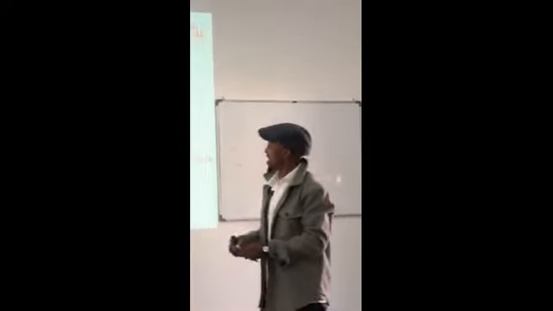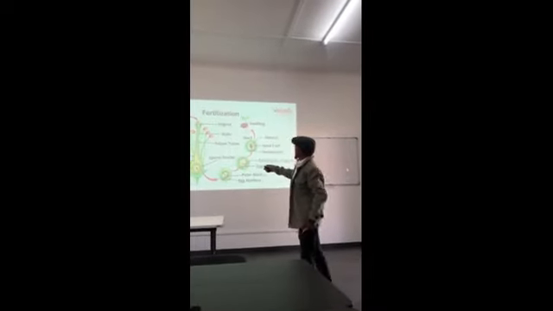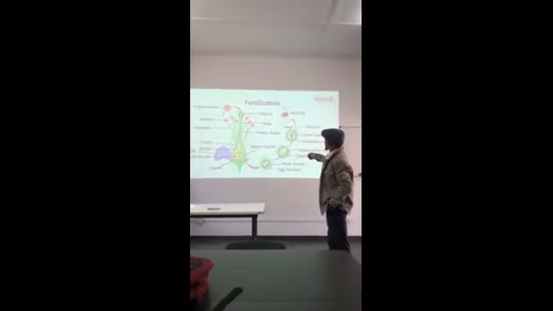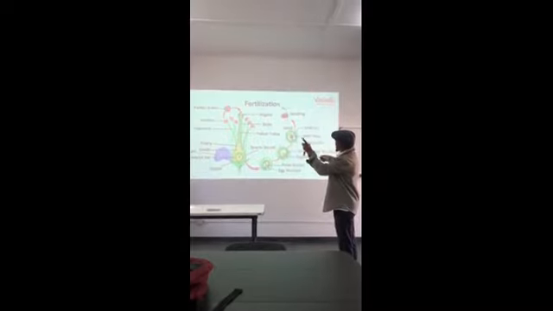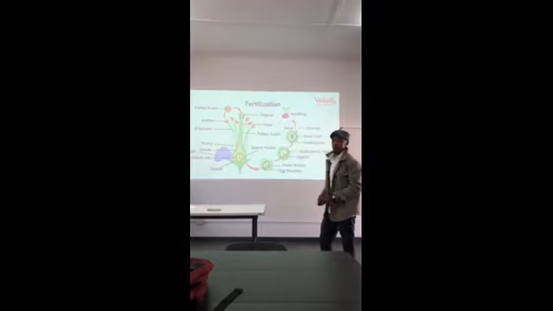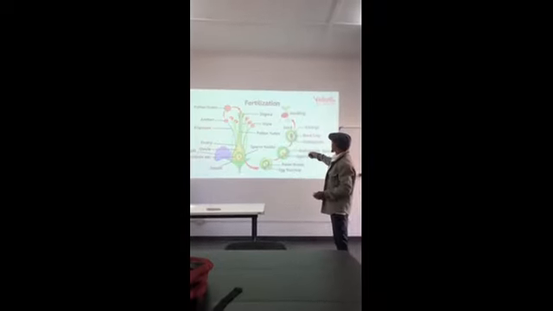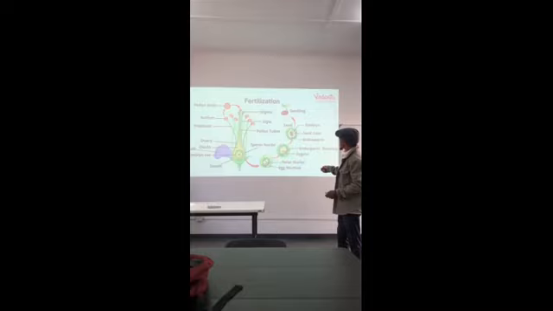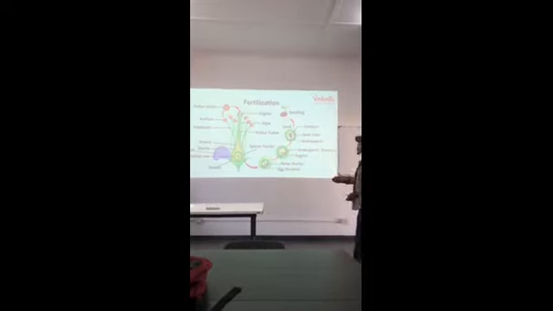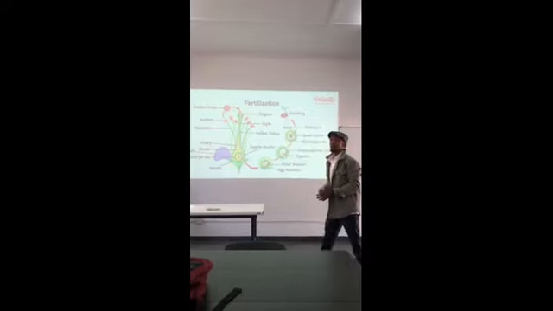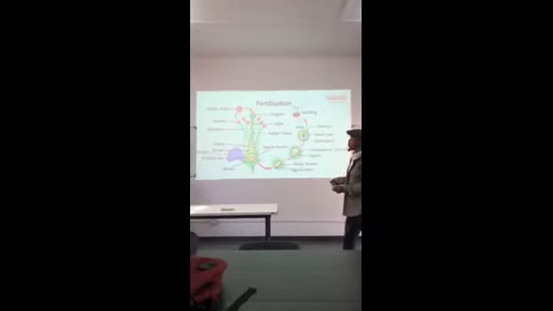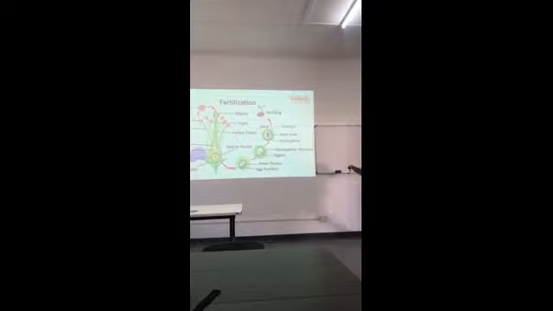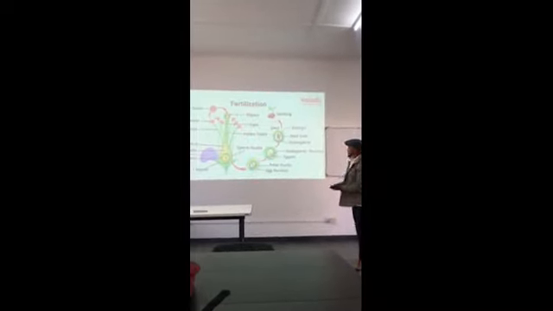Here we also have 1N, the single cell of the female part. The pollen grain will enter your female part, the pistil, through the stigma, go down through the style, and reach the ovary. The ovary consists of the ovule, the egg cell, which also has 1N.